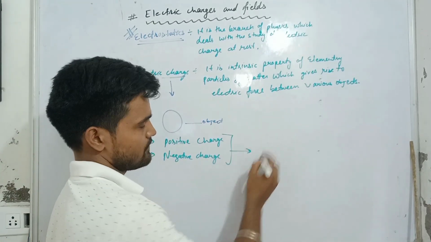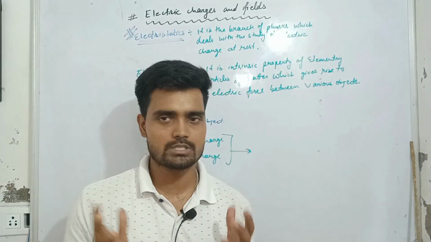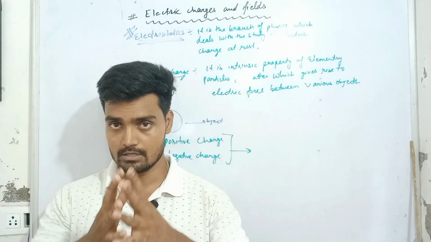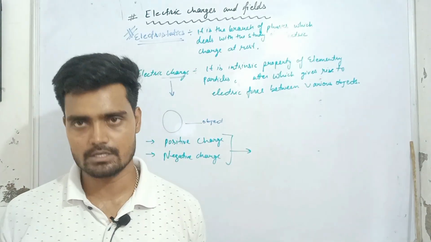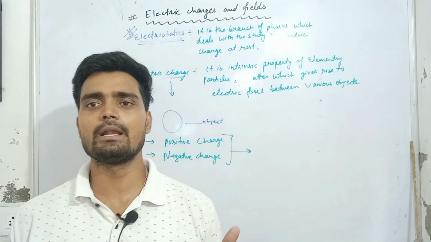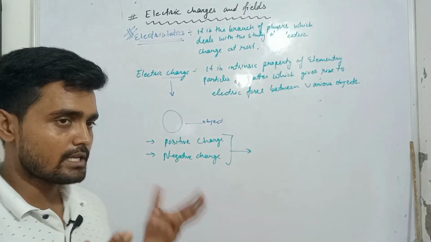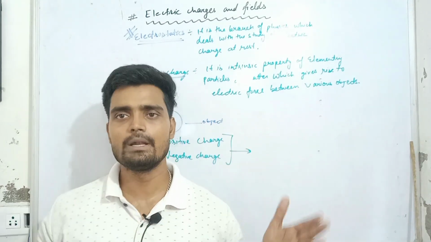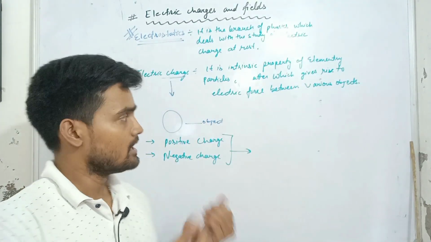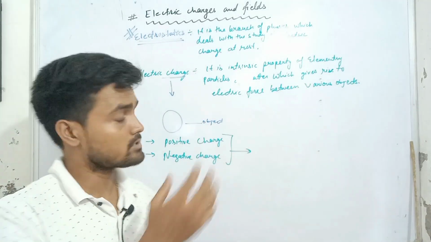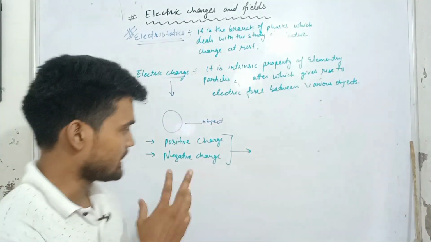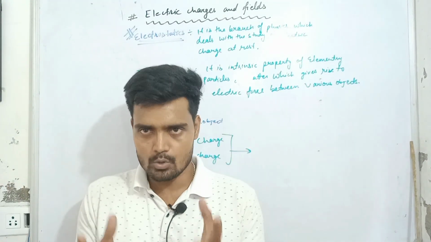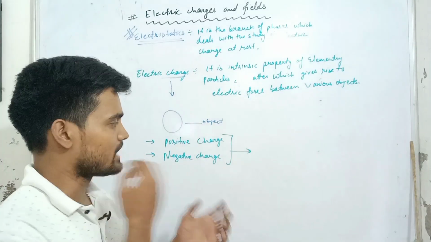Like a positive charge, whenever two positive charges come closer, they will always repel each other. When two negative charges come closer, they will also repel each other, because we have studied that electric charge has a property: like charges repel each other, and if we bring unlike charges closer, they will attract each other.